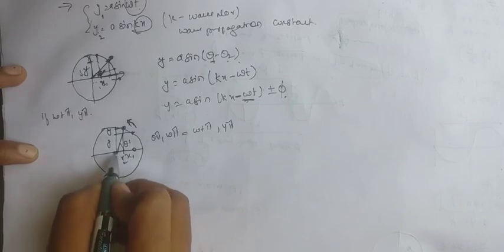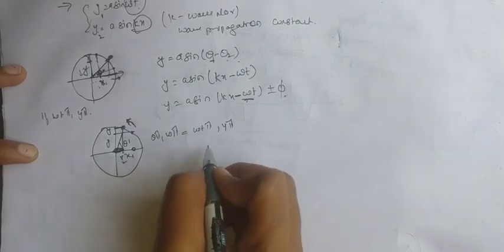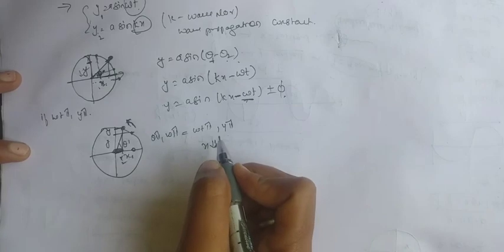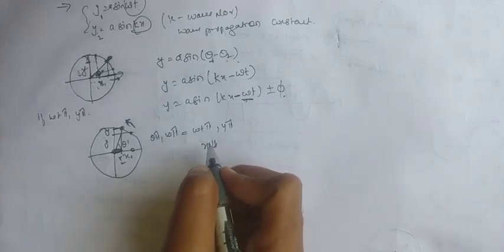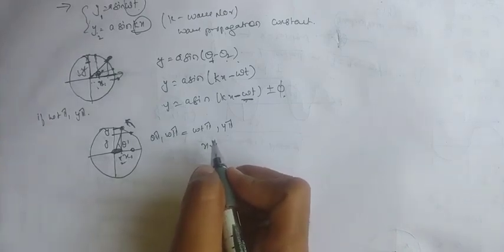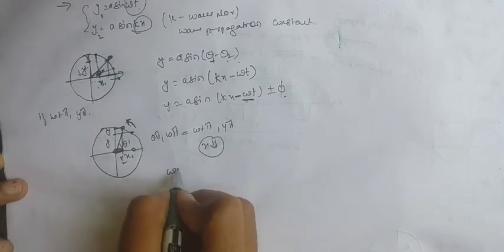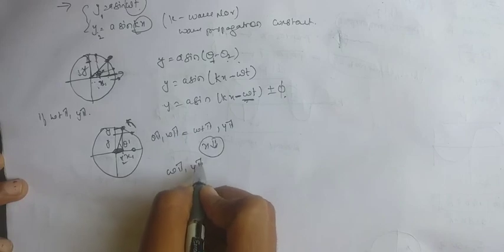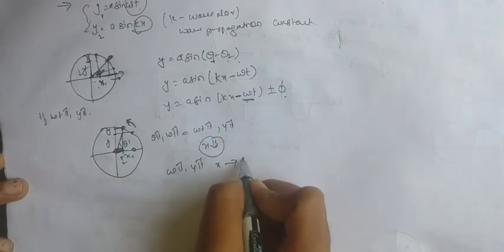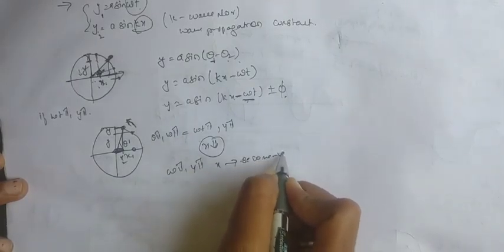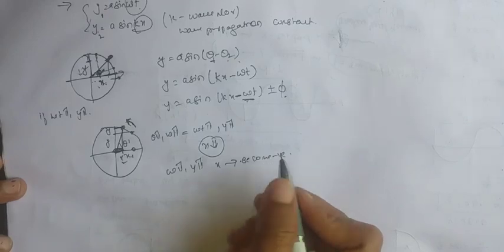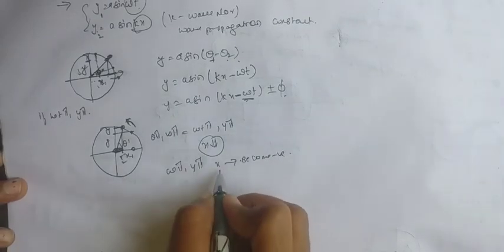but the distance decreases, so x decreases. As omega increases and y increases, x will become negative. So we have to increase the x.